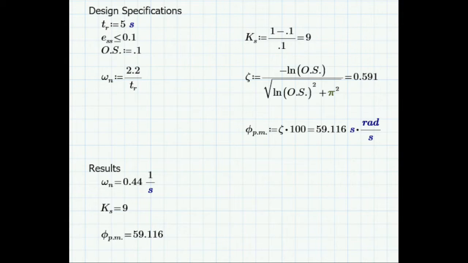We want our rise time to be less than 5 seconds because our model should react quickly. We chose our steady state error to be less than 0.1 miles per hour because we don't want variance in the actual versus set velocity for our car. Finally, we chose our percent overshoot to be less than 10% because we don't want our speed to completely overshoot the desired value before it becomes steady.